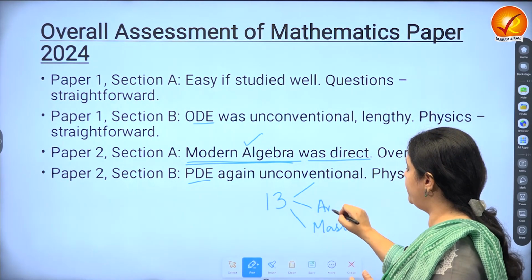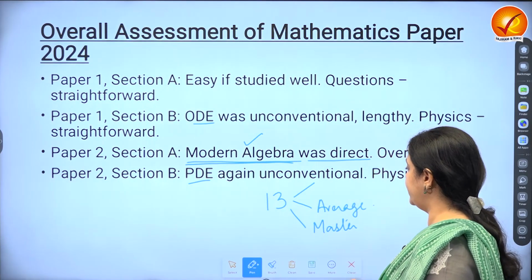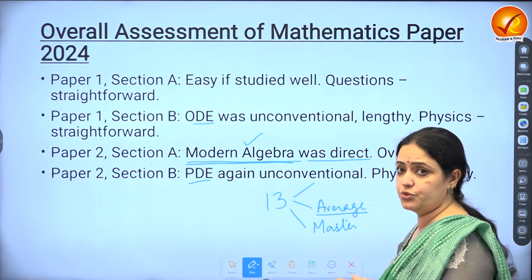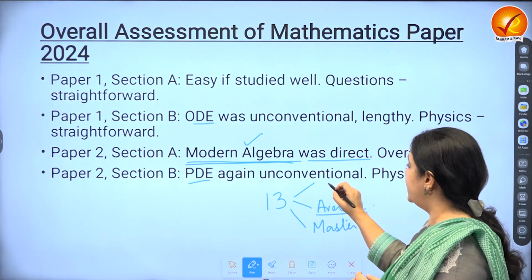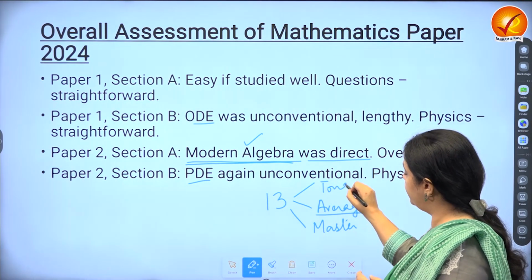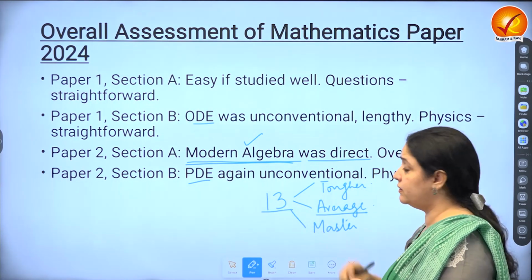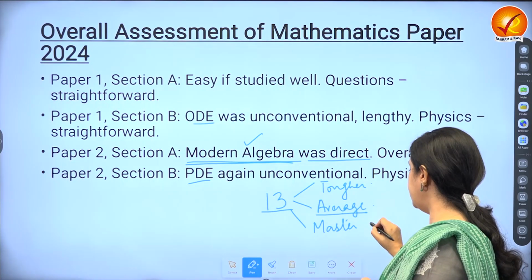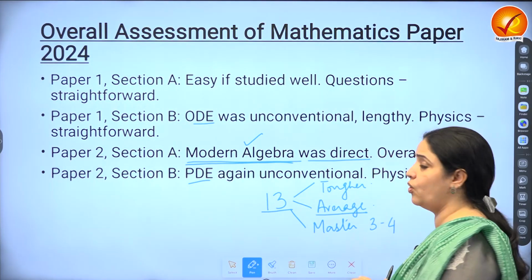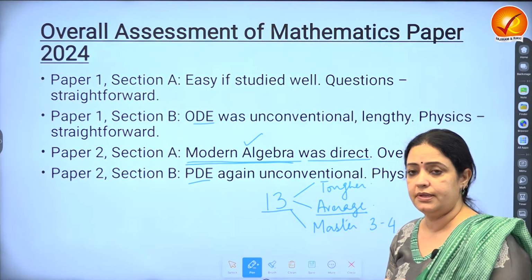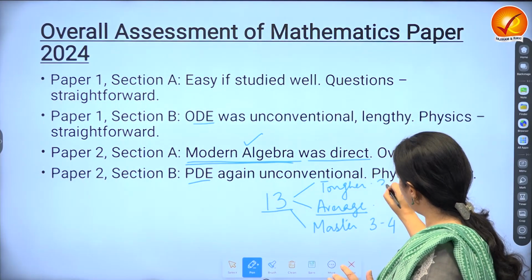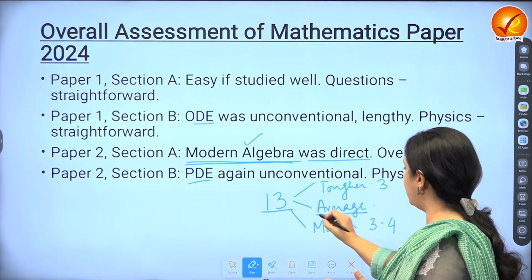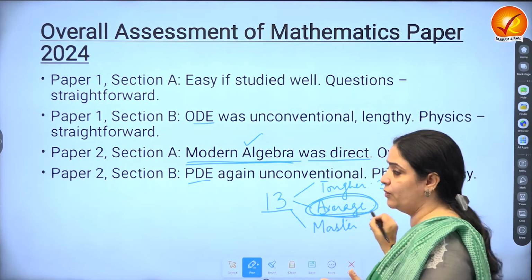The other ones you are basically at average level, like about 60-70% of the questions from the PYQs you're able to do yourself, the rest you need help. And these are the ones which you find tougher. Now, even if I look at 13 topics as the syllabus, what you have to master is definitely about 3 to 4. That's all I'm asking you to do. And the tougher topics are also about 3. Okay? That leaves us with the other topics which are all going to be about average.